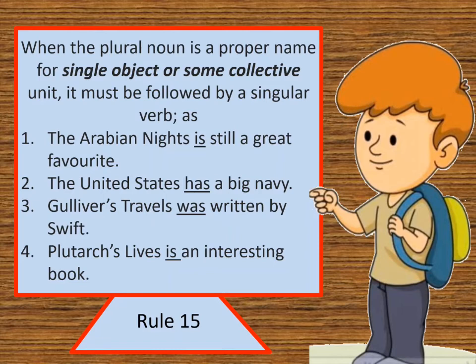In Arabian Nights, the S does not mean plural number. The United States has a big navy. In States, the S does not matter for plural number. Next, Gulliver's Travels was written by Swift. Plutarch's Lives is an interesting book.